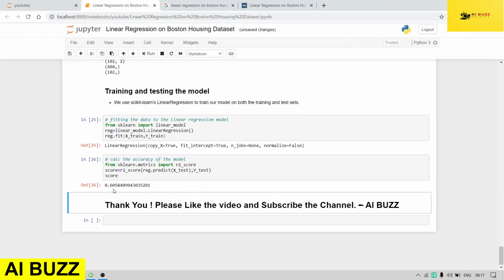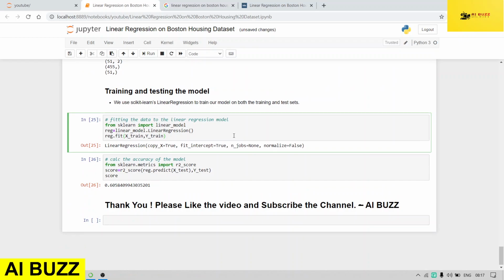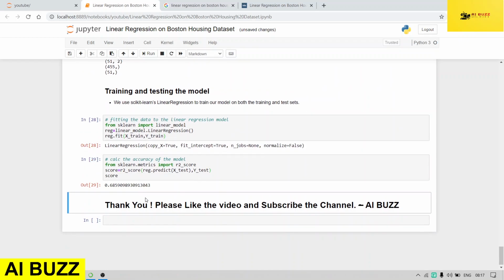The accuracy it is showing is 60%. But I think, since initially we are learning linear regression, it is a good number, but we can tune and increase the performance by tuning these hyperparameters and by doing various other methods. Let me take this 10%. You can see now the accuracy goes to 60%. In this way, we can increase or decrease the accuracy. Actually, we have to tune our model by tuning the hyperparameters.